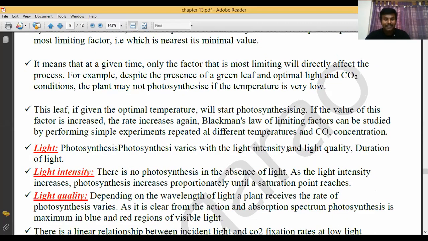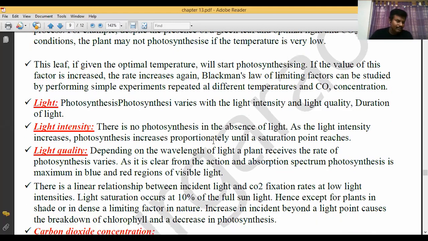Now let us see this in terms of light. Photosynthesis varies with light intensity, the concentration of light, and light quality. In these two factors, photosynthesis is dependent. And also the duration of light: in that concentration and quality of light, how much time we expose the plants decides photosynthesis. So, light intensity.